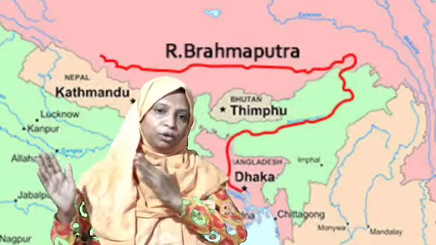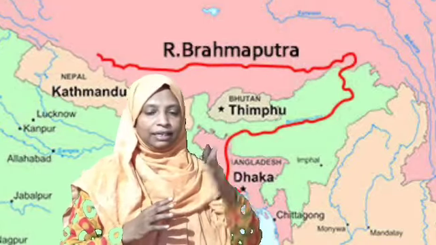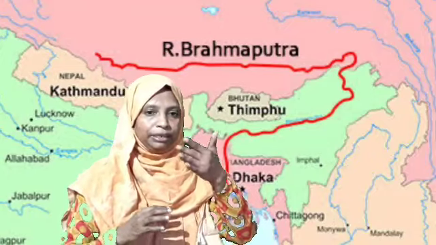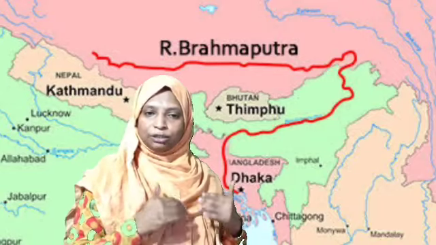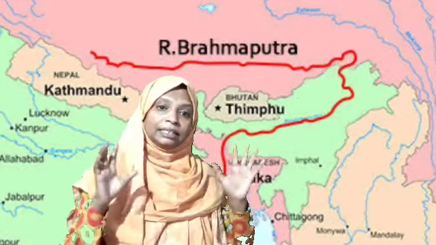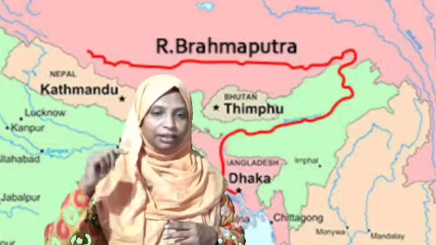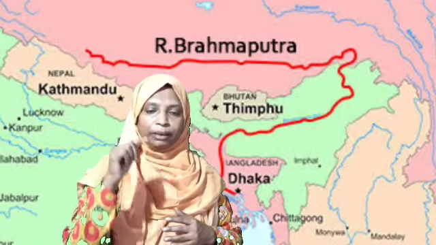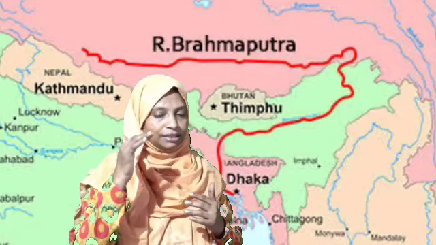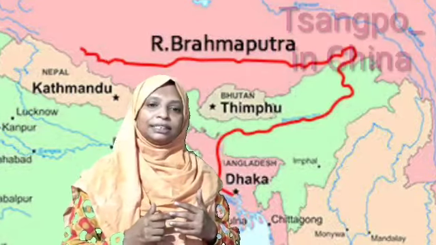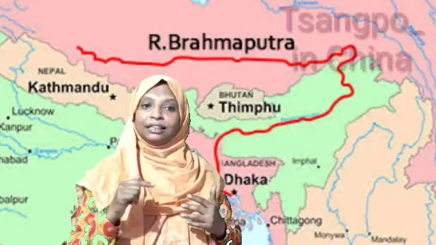As it flows through the areas of China and Tibet, there is not much water content, because they are passing through a little bit dry area. While entering India, the remaining portion of Brahmaputra passes through areas where the highest rainfall in this world occurs. And while it is entering India, the name of the Brahmaputra changes. While it is passing through Tibet and China, its name is Sangpo. While it is entering India, its name changes to Dihang.